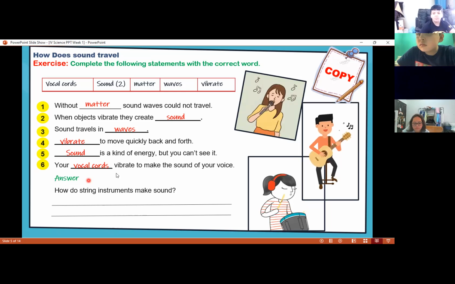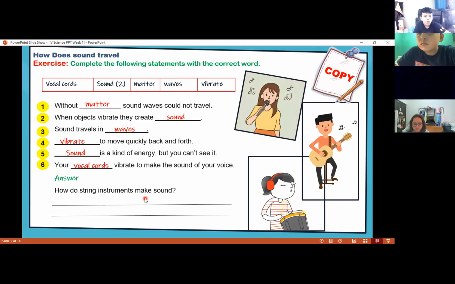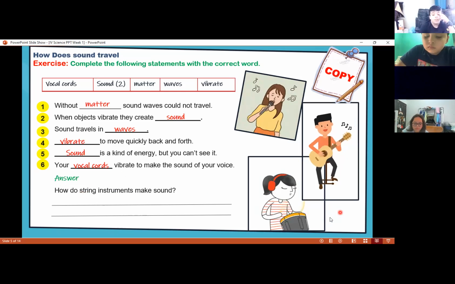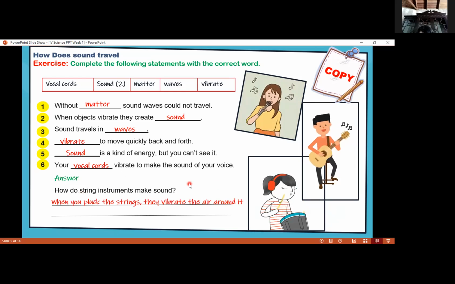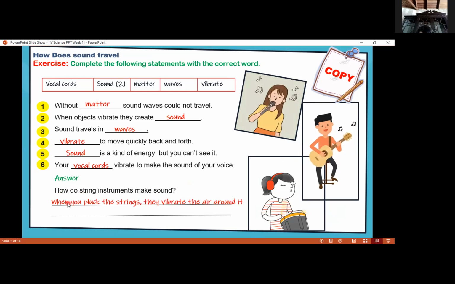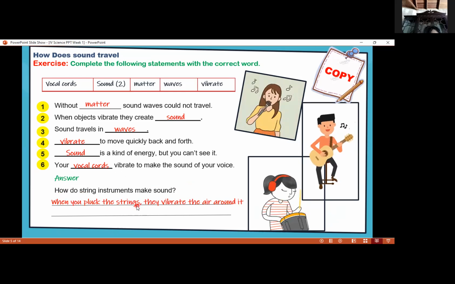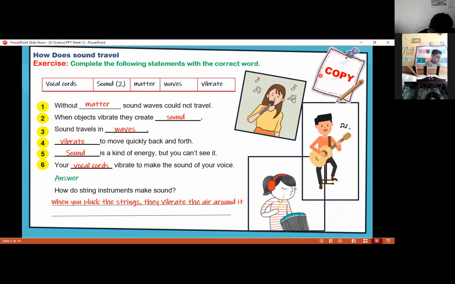And now we also have to answer this question. How do string instruments make sounds? How do these instruments make the sounds? By vibrating? Yes, excellent. In other words, by vibrating. When you pluck the strings, for example, they vibrate the air around them. Excellent. So by vibration, that is the answer.